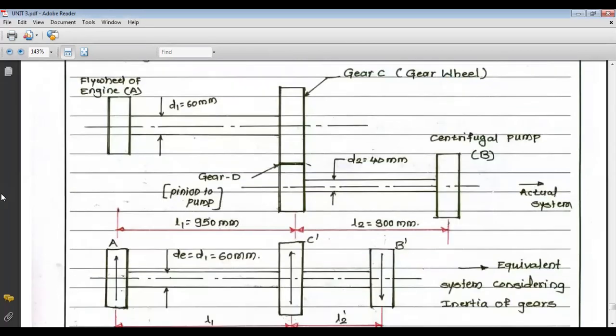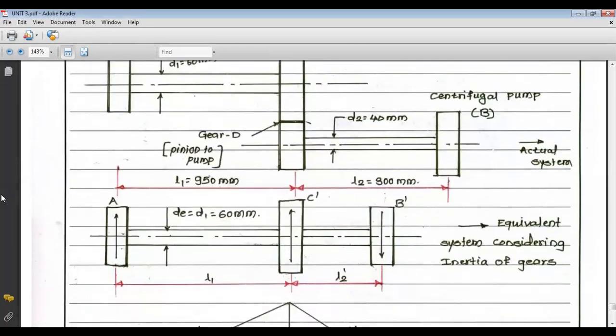So I will take this system as your actual system. Now we have to convert this actual system into an equivalent system by considering the inner shafts, because in the problem there is no statement to neglect the inner shaft gear. So we have to consider the inner shaft gears, and that is also given in the problem.